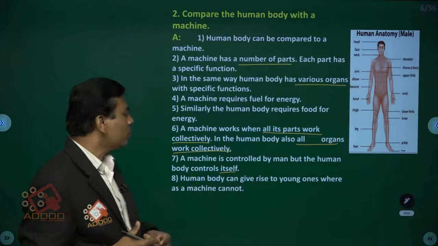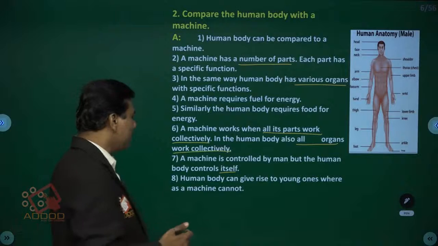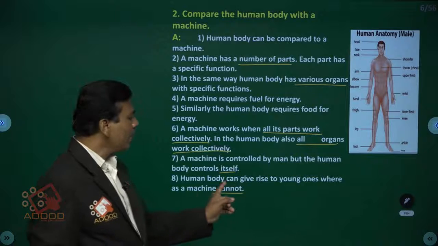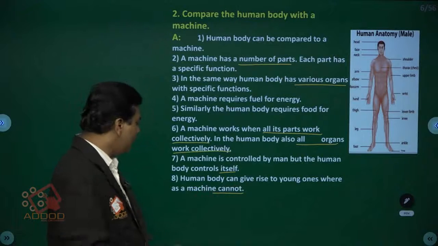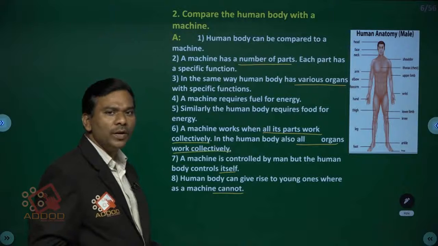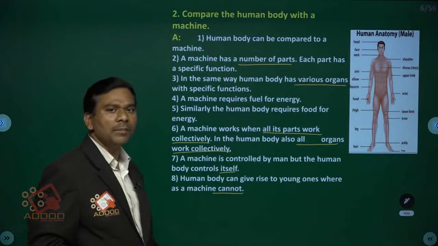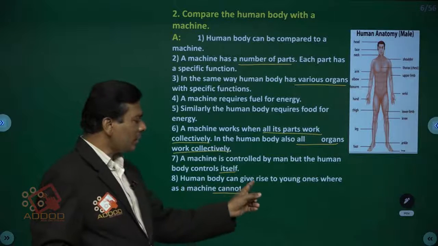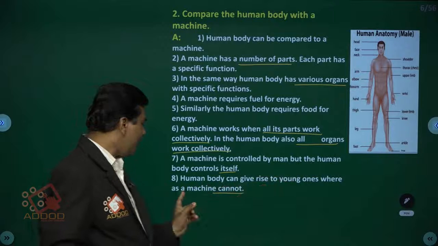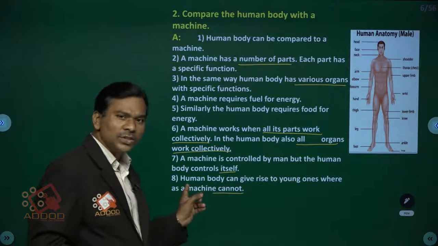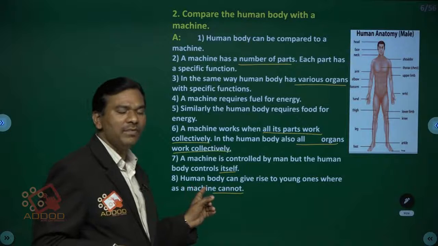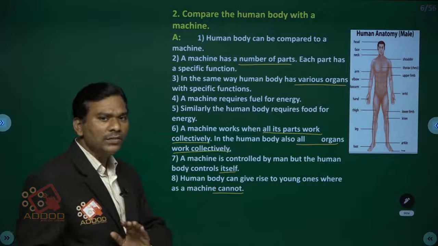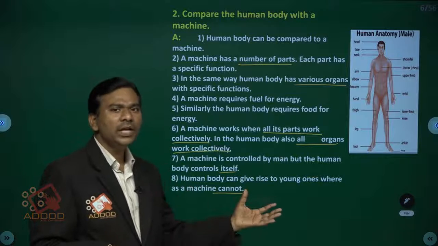The human body can give rise to young ones, whereas a machine cannot. Okay, this is the difference, children. Because human beings are living organisms, a machine is a non-living thing. Every living organism, by the reproduction process, is going to produce offspring. Non-living things cannot produce. A machine is a non-living thing.